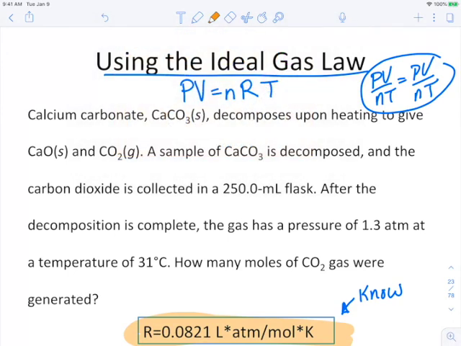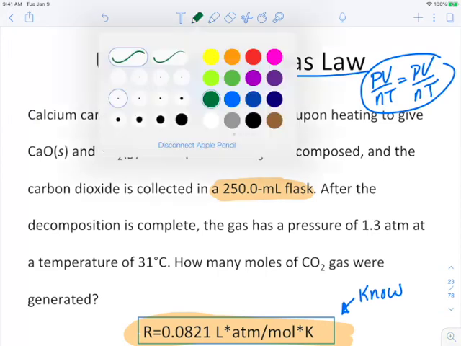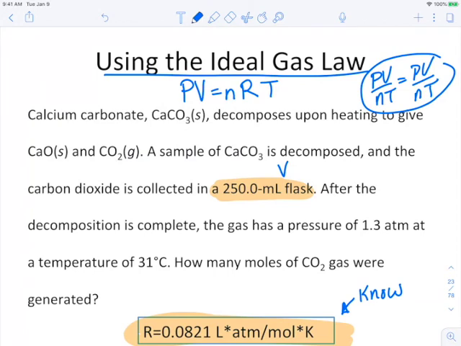All right, so we have our calcium carbonate and it's decomposing upon heating to give calcium oxide and CO2. So a sample of that calcium carbonate is decomposed and the carbon dioxide collected in a 250 milliliter flask. All right, so we know our volume. It's 250 milliliters. So I'm going to go ahead and label that as our volume.